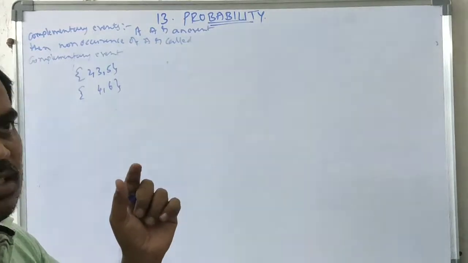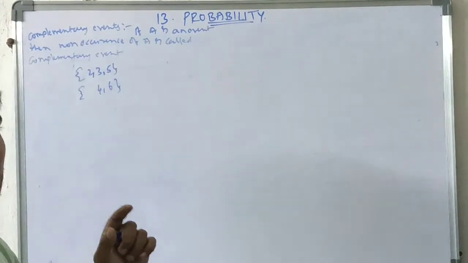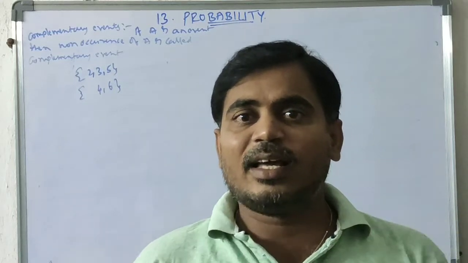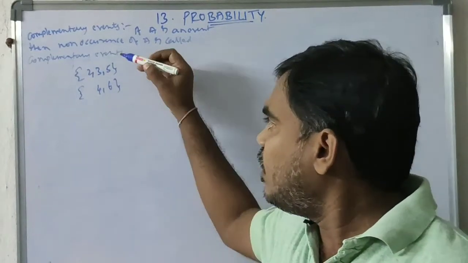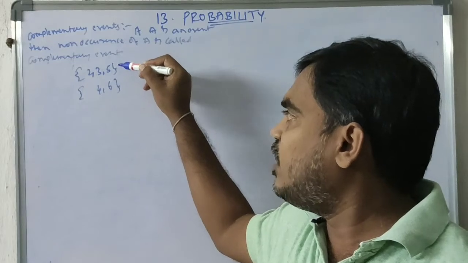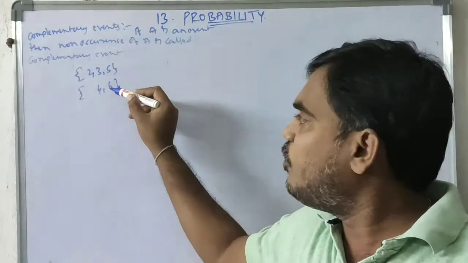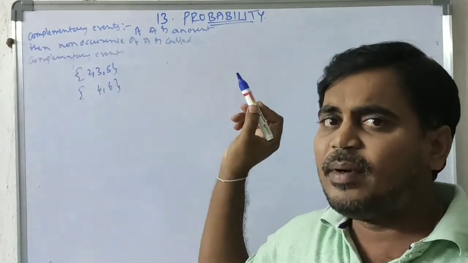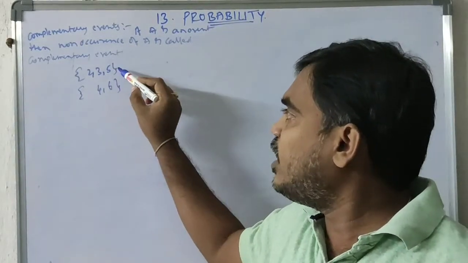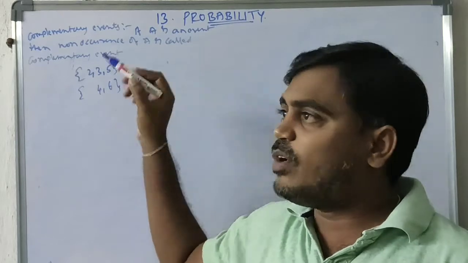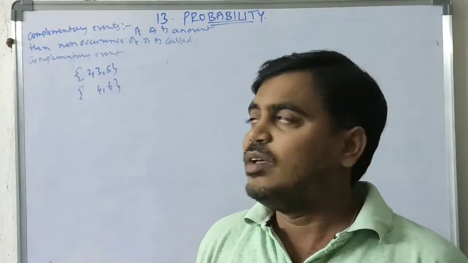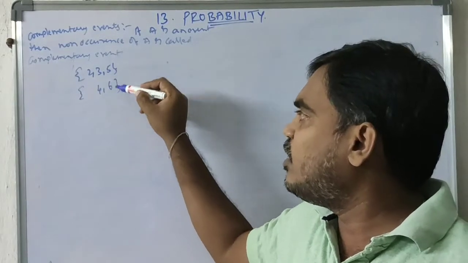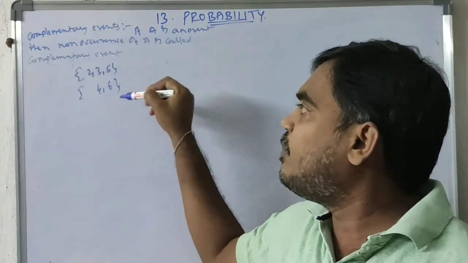There is some difference between mutually exclusive and complementary. Mutually exclusive means the occurrence of one will prevent the occurrence of the other. If 2, 3, 5 fall, 4 and 6 won't come. If 4 and 6 come, 2, 3, 5 won't come. But other than these there is one more possibility, that is 1. So 2, 3, 5 and 4, 6 are mutually exclusive, but not complementary.